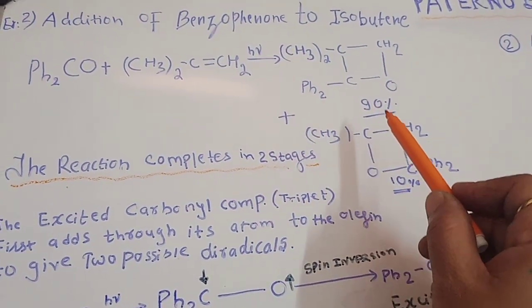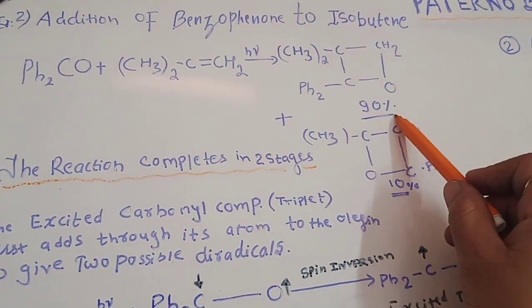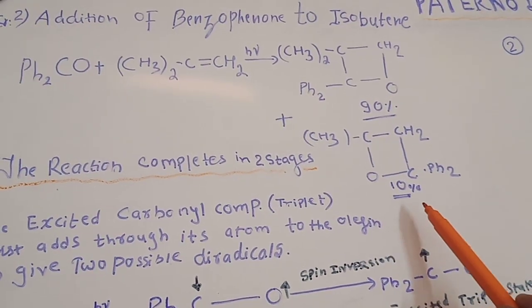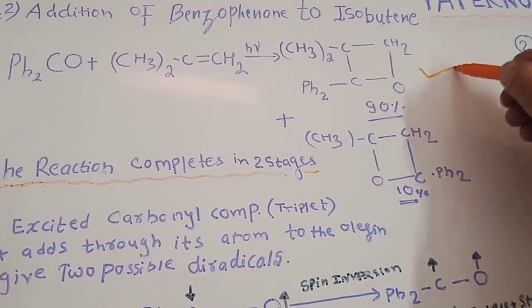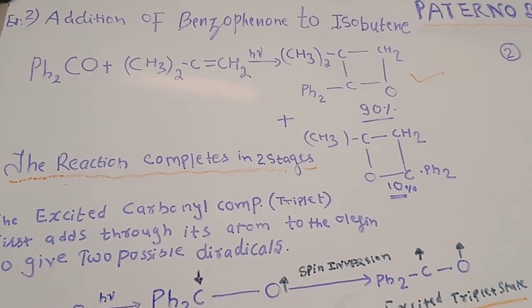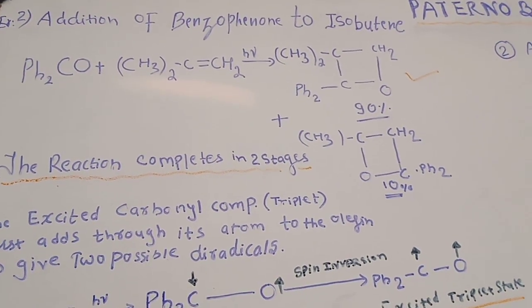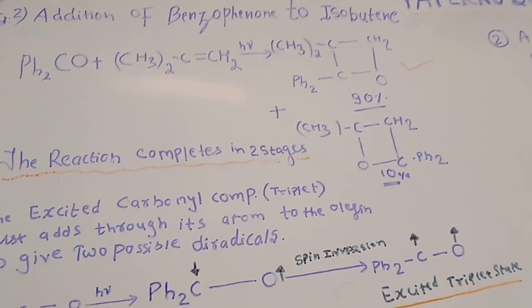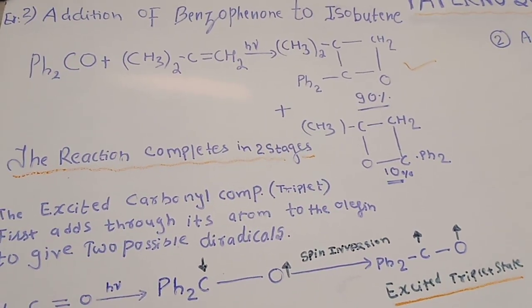Now we can see that two products are formed. One has a yield of 90% and the other a yield of 10%. This product is going to be the more stable one. This reaction, the addition of benzophenone to isobutene, will complete in two steps.